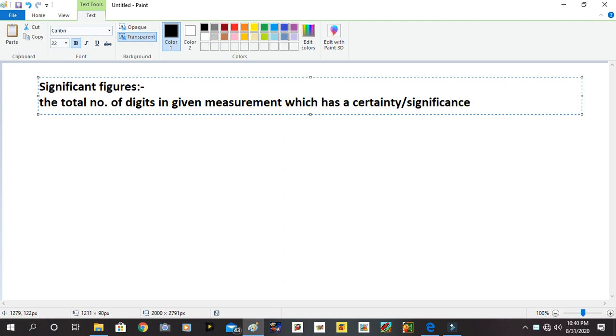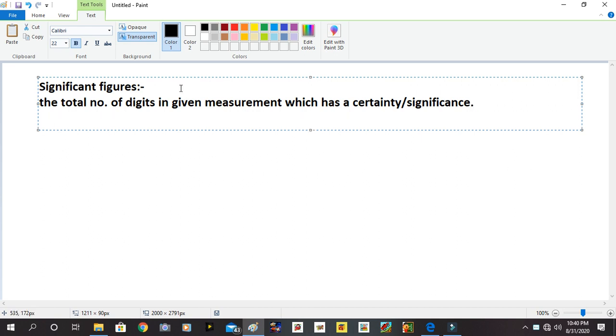So what exactly I want to say is that we can just go through a basic example. For example, suppose I measured something using a meter scale. That meter scale has a least count. Here the term least count is used for the smallest scale division which can be measured by that instrument.